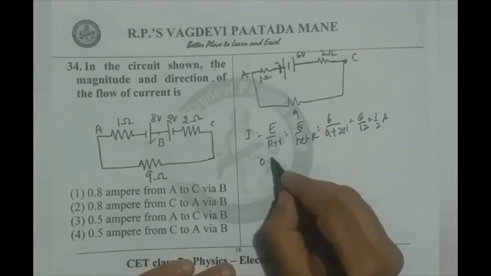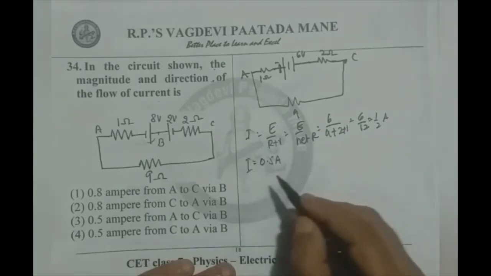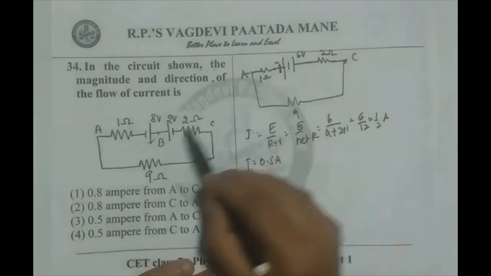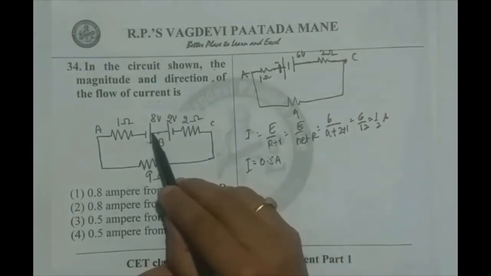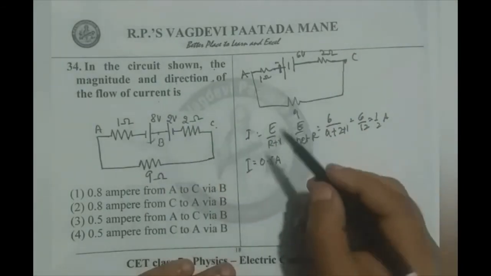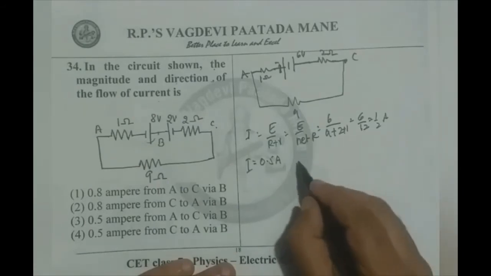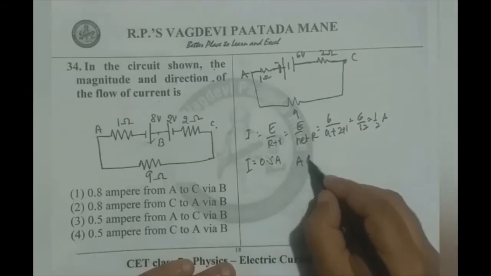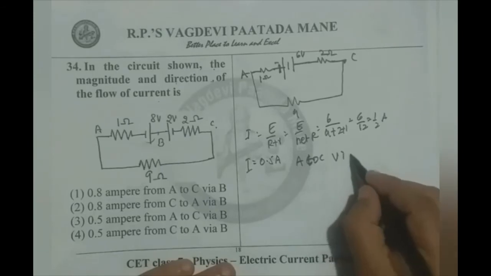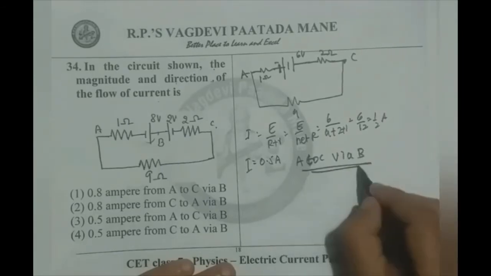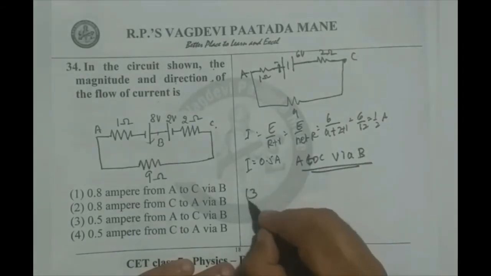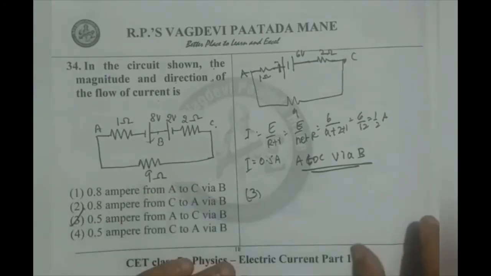So 0.5 ampere is the current, and for direction, 8 volts is larger and its positive is towards C. Therefore, direction is from A to C via B. Therefore, option 3 is correct.